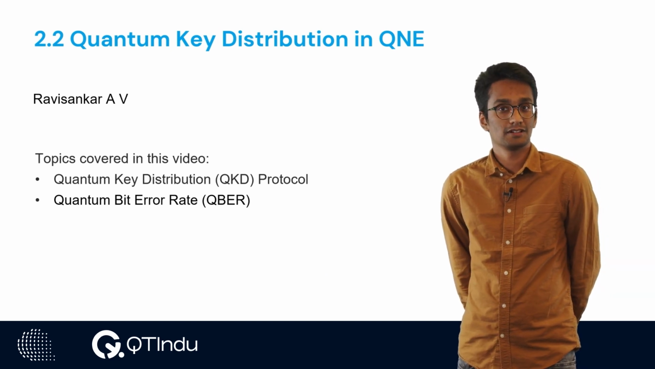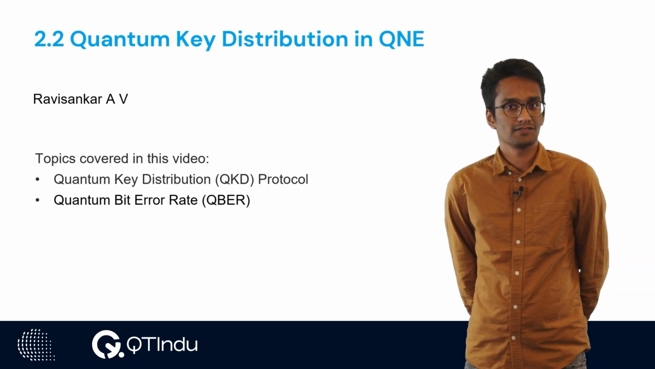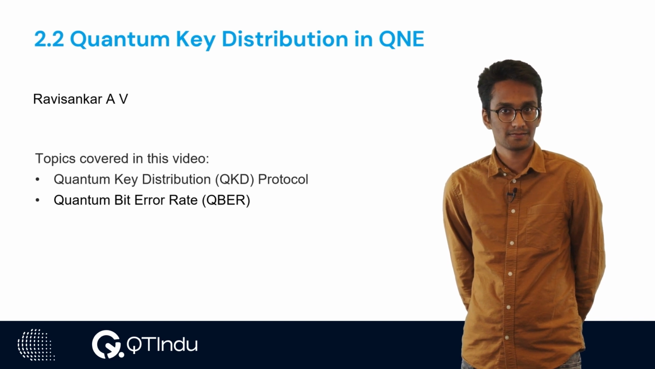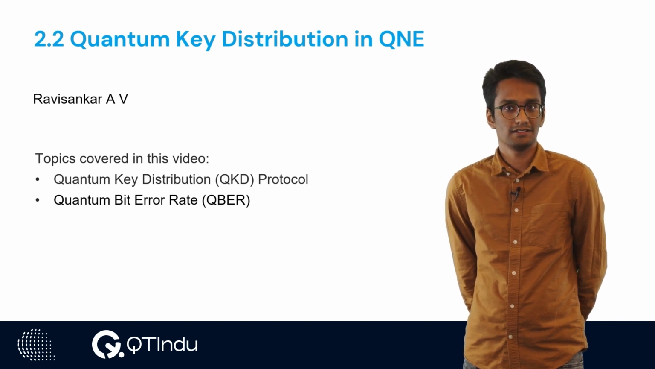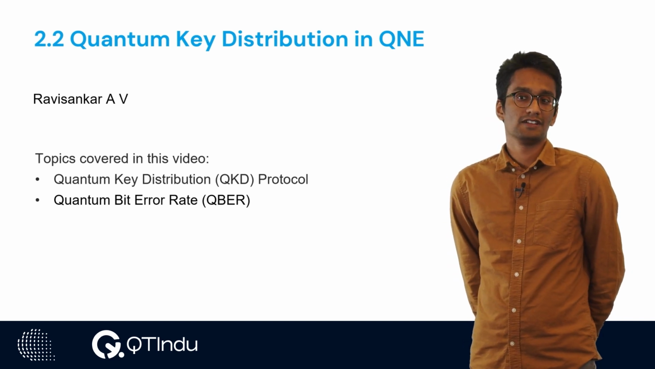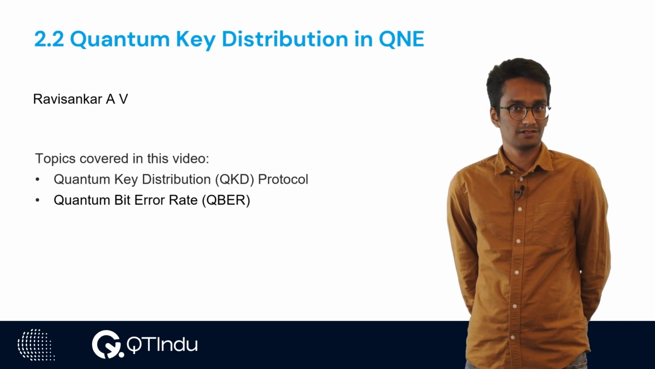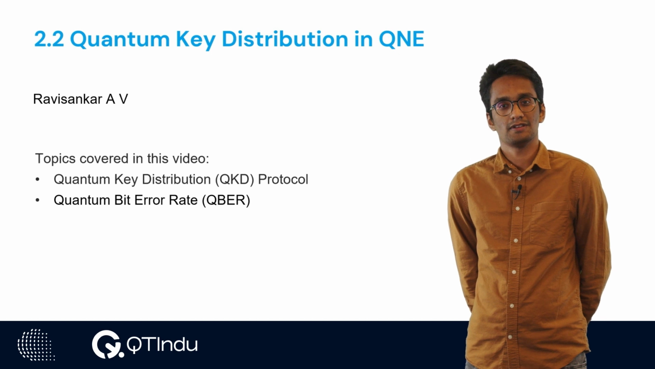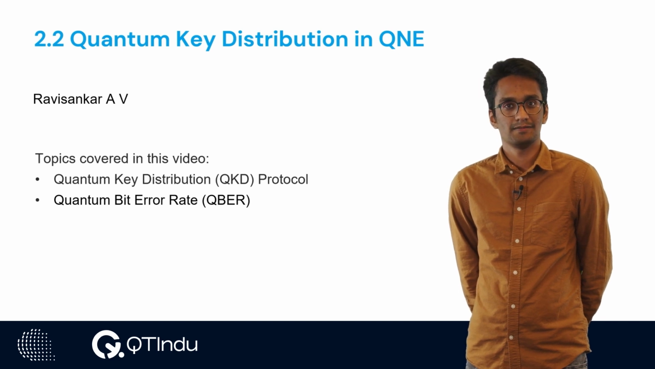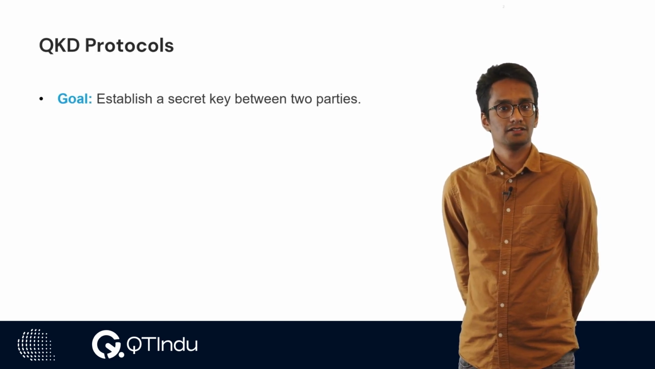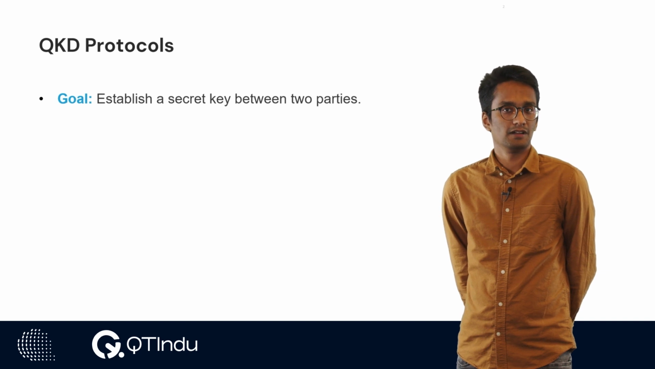In this submodule, we're going to look at a very fascinating application of quantum networks. This is, of course, quantum key distribution. We're going to have a brief overview of the protocols and the different metrics used in this protocol, as well as run it in the Q&E website. So let's jump ahead. The goal of this protocol is to establish a secret key between two parties.